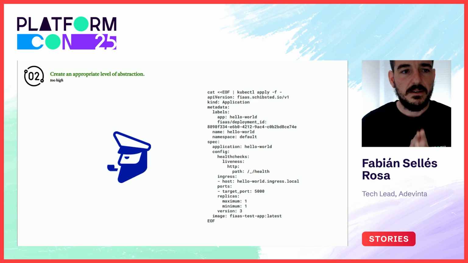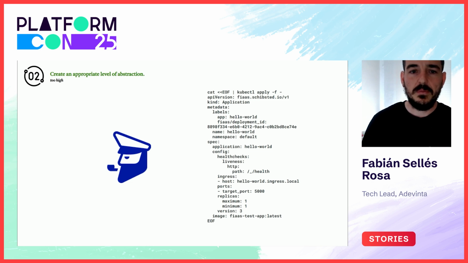Let's move to another key learning. Create an appropriate level of abstraction. When defining an interface or supporting one, we need to support it at the right level. If the abstraction is too high without providing escape hatches, it will be hard to adapt and users will avoid it. We have an example in SHIP.